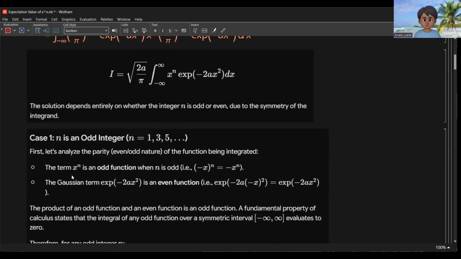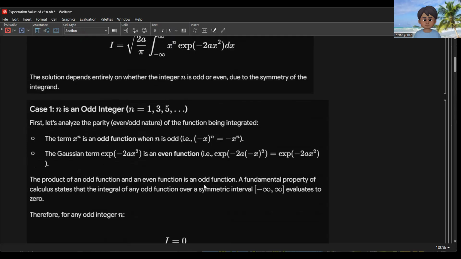For case 1, n is an odd integer, n equal to 1, 3, 5. First, let's analyze the parity, the even or odd nature of the function being integrated. The term x to the n is an odd function when n is odd. That is, negative x raised to the n is equal to negative x to the n. The Gaussian term here, e to the negative 2a x squared, is an even function.